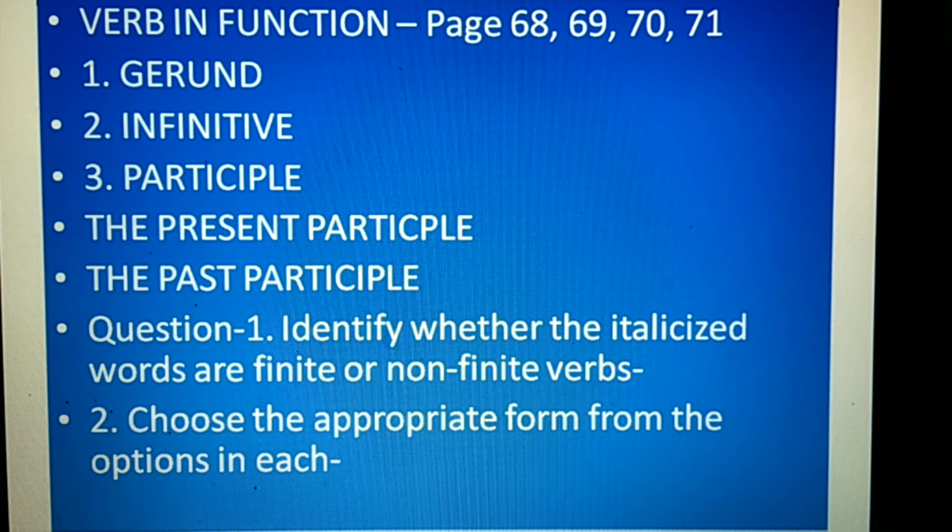It is just a non-finite structure. The task finished, right? Here it is not a clause. There is no finite verb there.